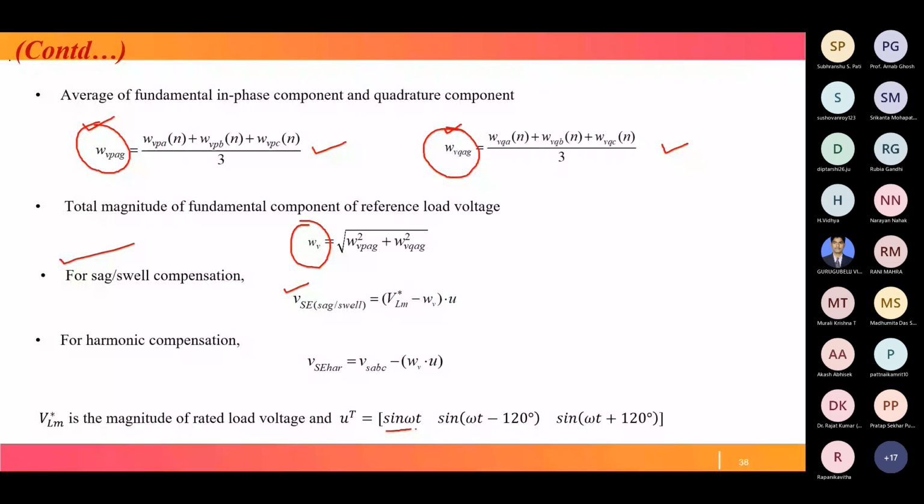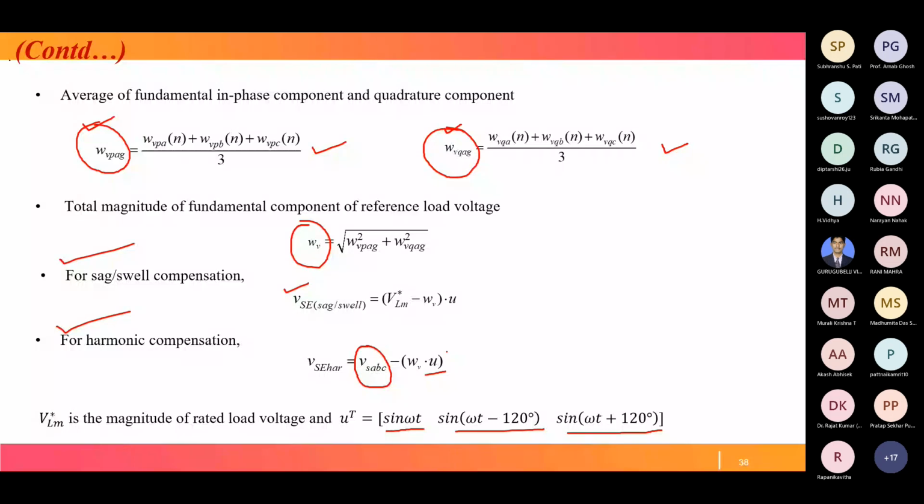Similarly, for harmonic compensation, VS ABC may contain harmonics. This is the signal, then WV as calculated is multiplied with the unit template, and you get this signal. This signal is subtracted from our sensed voltage signal. In this way the compensating signal is generated for harmonic compensation.